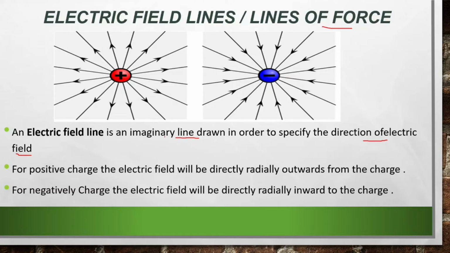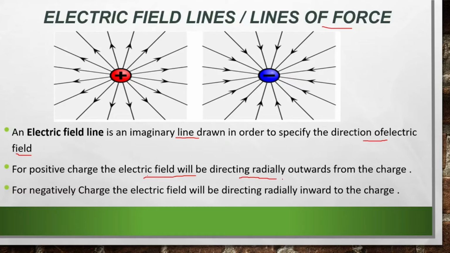But you can't see electric field lines coming out of electric charges when you keep them in space. So it is an imaginary line drawn in order to specify the direction of the electric field. For a positive charge, the electric field will be directed radially outward from the charge. In this figure you can see that this is a unit positive charge, and the electric field lines are directed outward, so the arrows are outward. For a negative charge, the electric field will be directed radially inward to the charge. So negative means inward, that means the arrows will be inward. For positive, it will be outward.